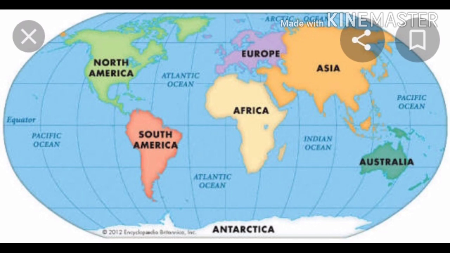What are the 5 oceans? They are the Pacific Ocean, Atlantic Ocean, Indian Ocean, Arctic Ocean, and Southern Ocean. Around 71% of our earth is covered by salt water, and that is called ocean. Only 2.5% of water is fresh, and 1% of it is easily accessible.